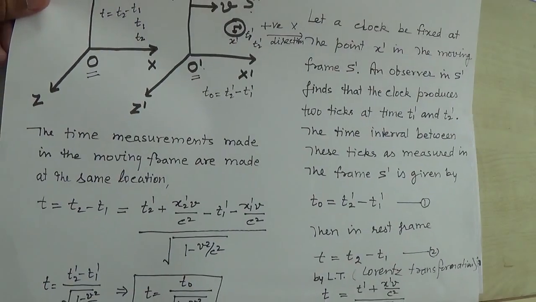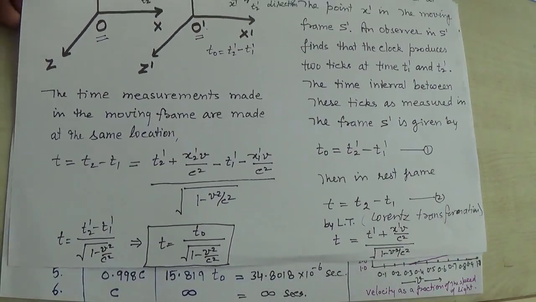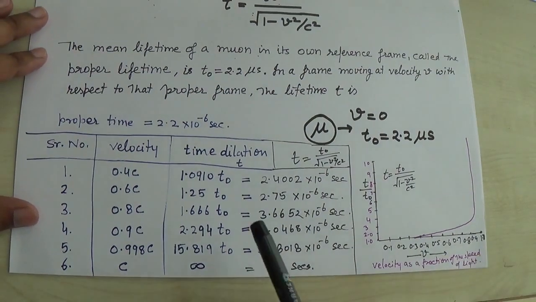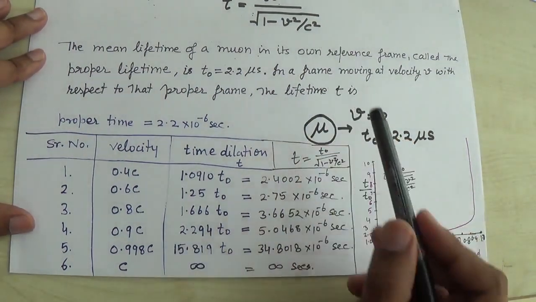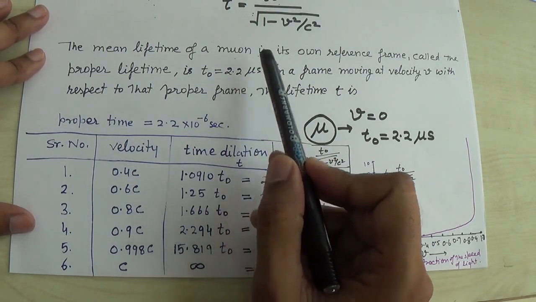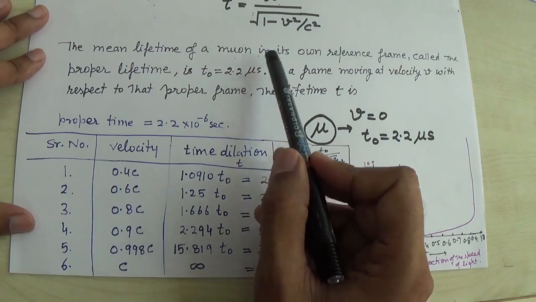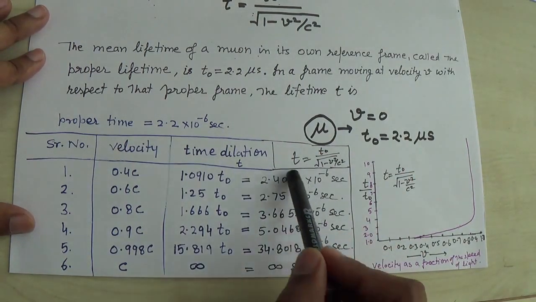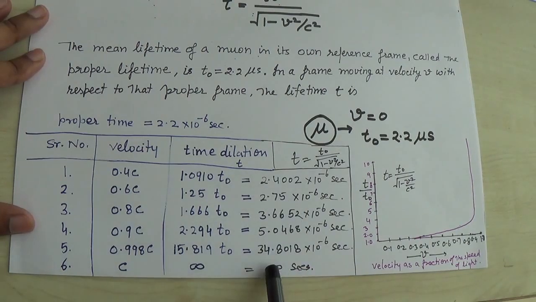Here we have shown the derivation and its concept, and then the conclusion on the basis of that formula by using the muon example, where we know the lifetime. How much lifetime it appears in the rest frame is mentioned here. So T is mentioned here, right?